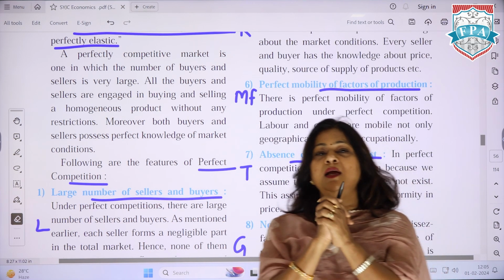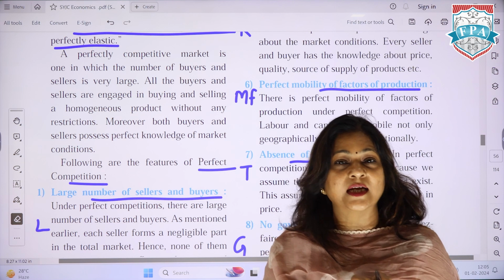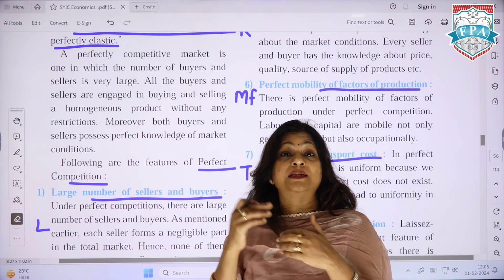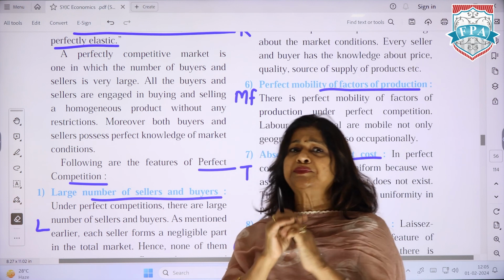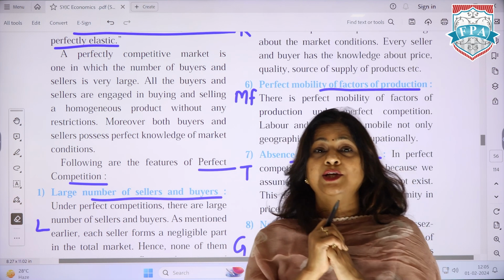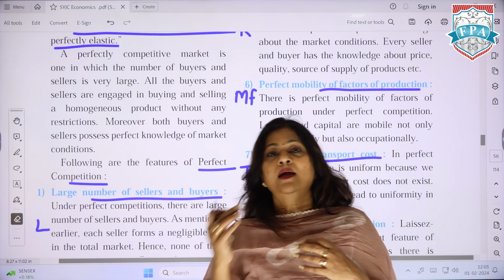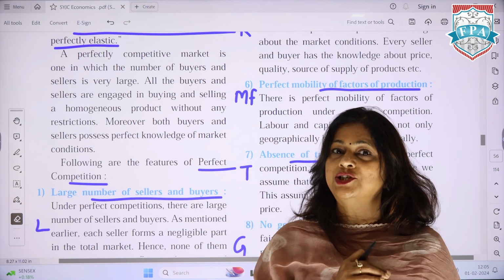Safal ka Trigger, hamara Mutual Fund. So MF is for mobility of factors of production. Trigger would have no transportation cost and no government intervention. K would have knowledge of